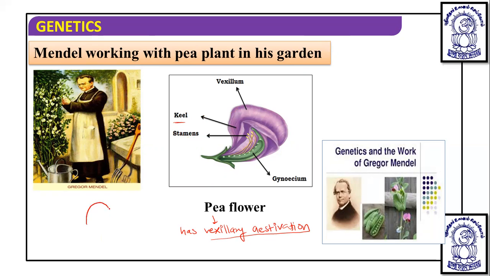You will see one largest petal, two small petals, and two smallest petals. The largest is known as vexillum or standard. The two small ones are known as wings or ala. The two smallest are the keel or carina. Like this, you will see the vexillary estivation. And here he used the particular stamen and carpel for this experiment.